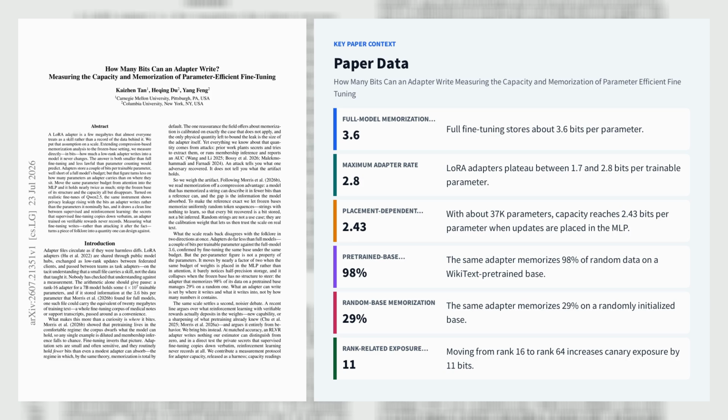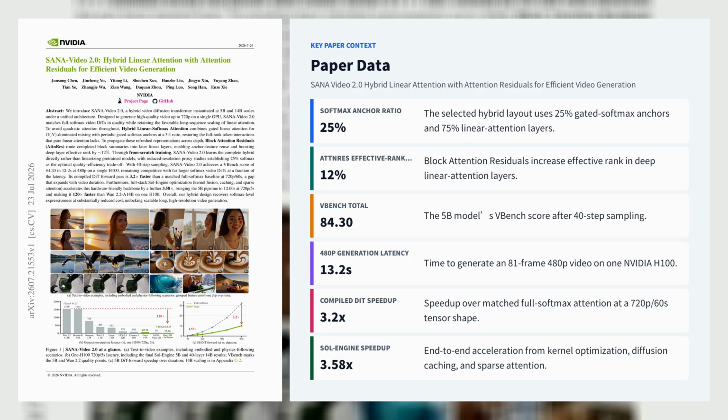Let's explore the third paper, SANA-Video 2: Hybrid Linear Attention with Attention Residuals for Efficient Video Generation. NVIDIA researchers introduced SANA-Video 2, a video diffusion transformer, available at 5B and 14B scales that targets the quadratic cost of full softmax attention. Its hybrid architecture uses 75% gated bidirectional linear attention layers and 25% periodic gated softmax anchors in a 3-to-1 layout, preserving long-sequence scaling while periodically restoring full-rank token interactions.